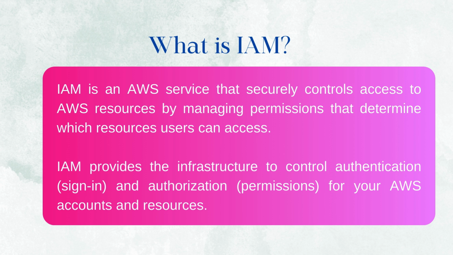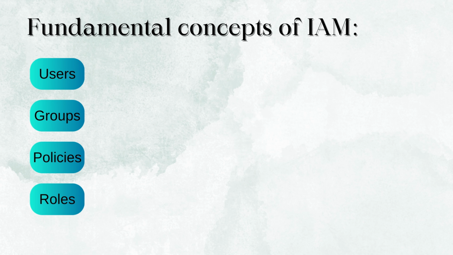It's responsible for making sure only the right people can enter the building, that is the authentication, and access only those rooms they are supposed to, which is nothing but the authorization. So basically, it controls who can access your AWS resources and which resources they can access. To get a better understanding of IAM, you need to understand some basic concepts.